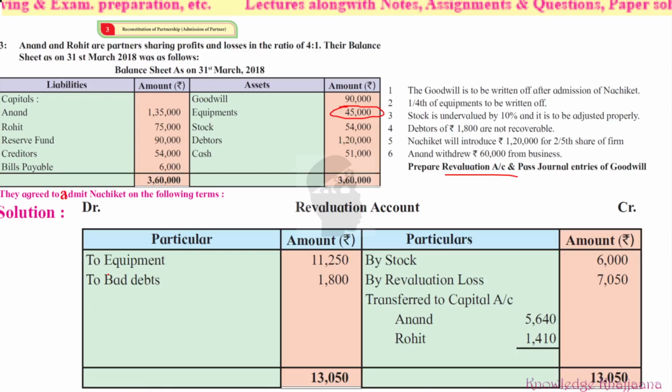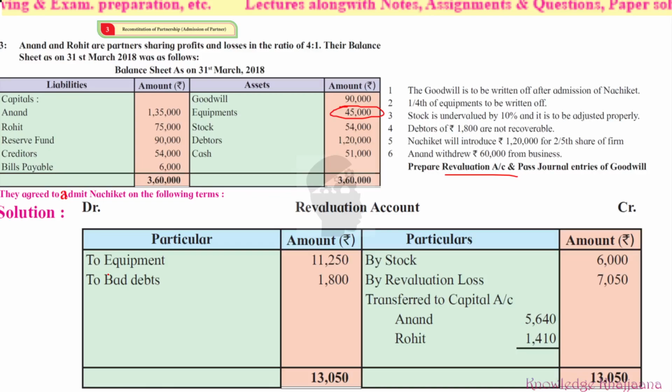And 1/4 means 25%. 1/4 means 25% of the equipments was considered to be the value of the equipments. We can call that scrap, which is not used. So the value of the equipments got decreased because they found it is of scrap value now. Of how much percentage? 25 percent. So what is 25 percent of 45,000? It is 11,250. So it is a loss.